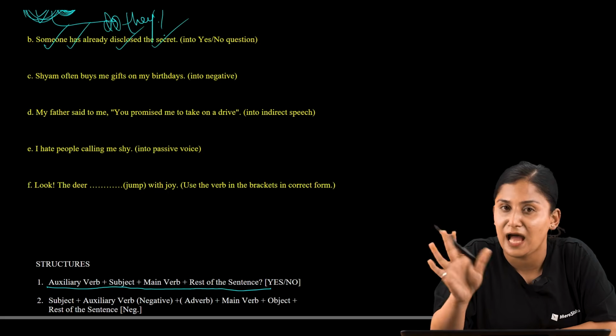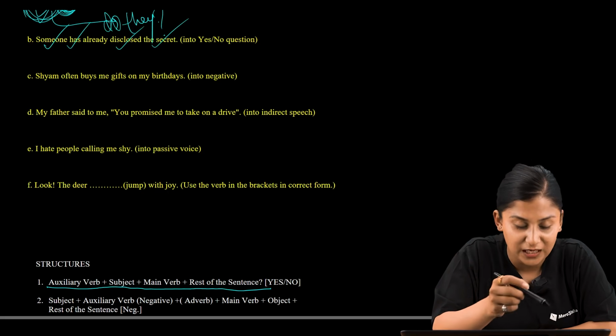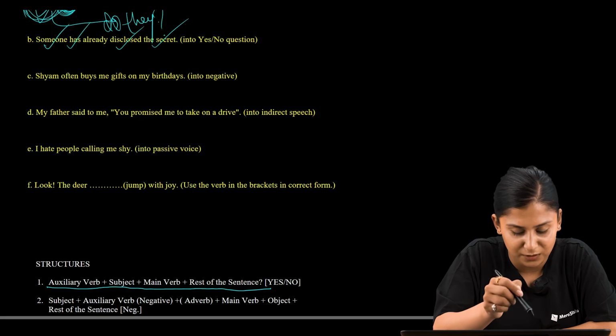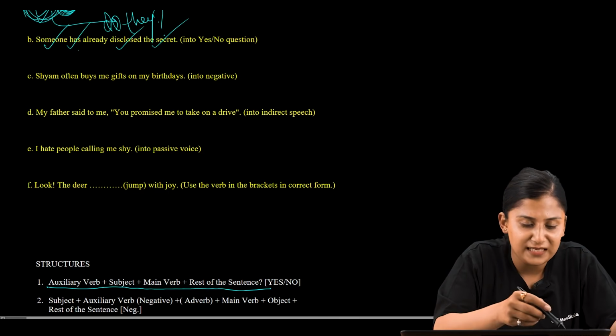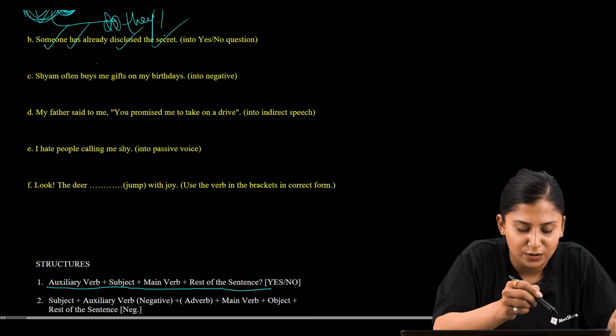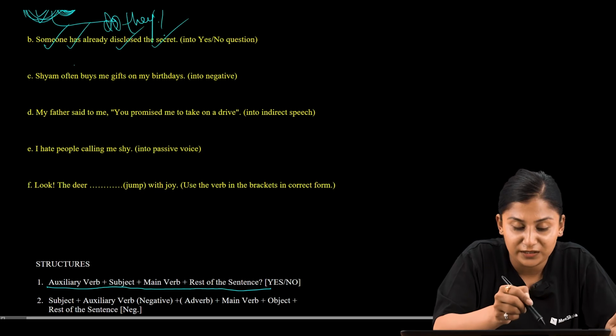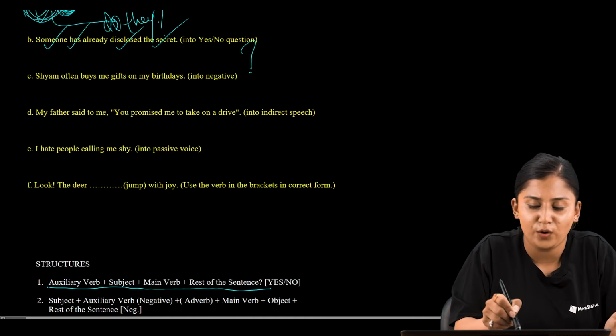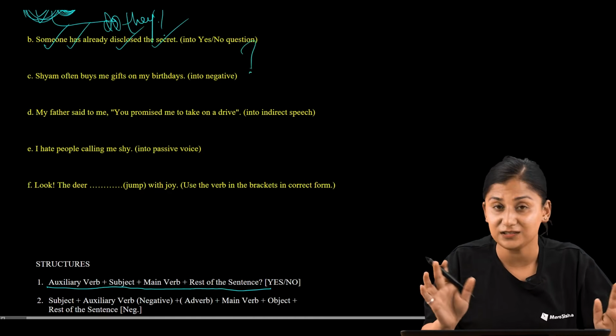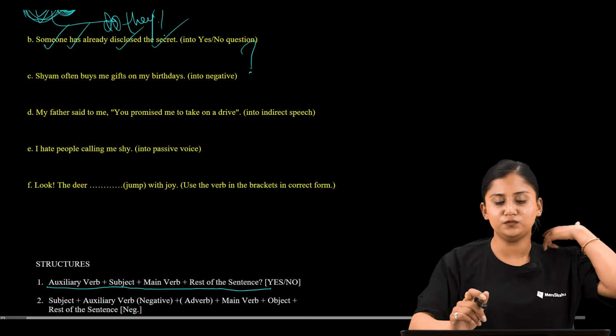Now arrange this as per the structure, and the structure is auxiliary verb plus subject plus main verb and the rest of the sentence. So now, has someone already disclosed the secret? Question mark. So is it clear? Now let us move to another question.